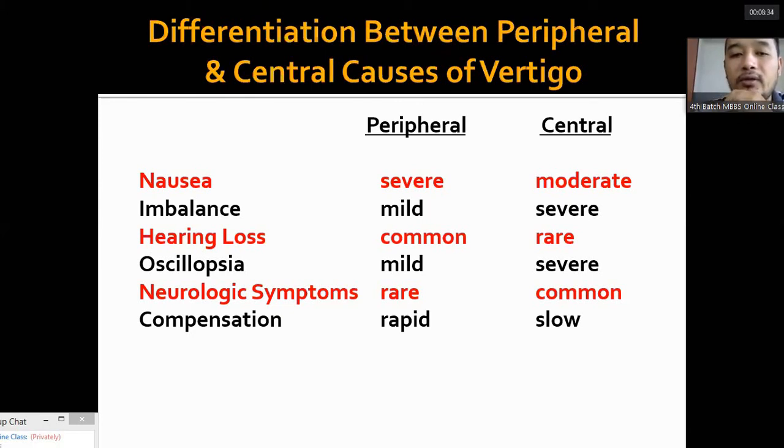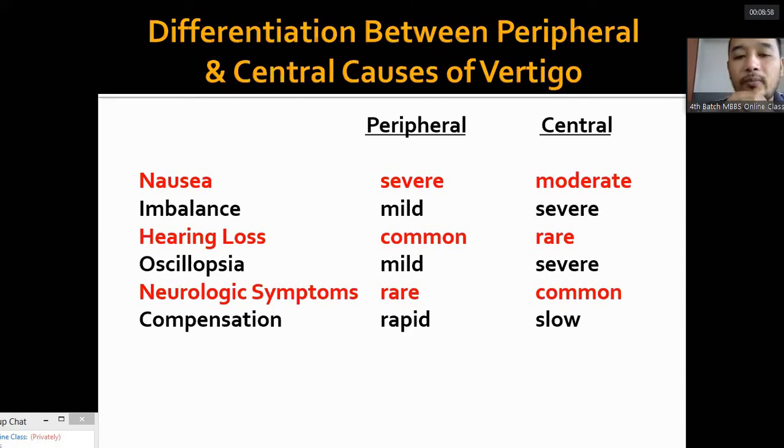In central, hearing loss, there might be. It is common in peripheral. It's rare in central. Oscillopsia is the pendulum-like movement of the eye. It is mild in peripheral, severe in central. Neurological symptoms occur frequently in central, rare in peripheral. Compensation is rapid in peripheral and slow in central.